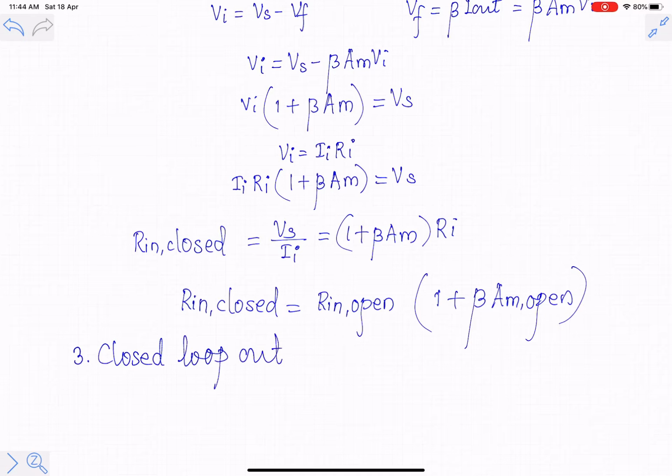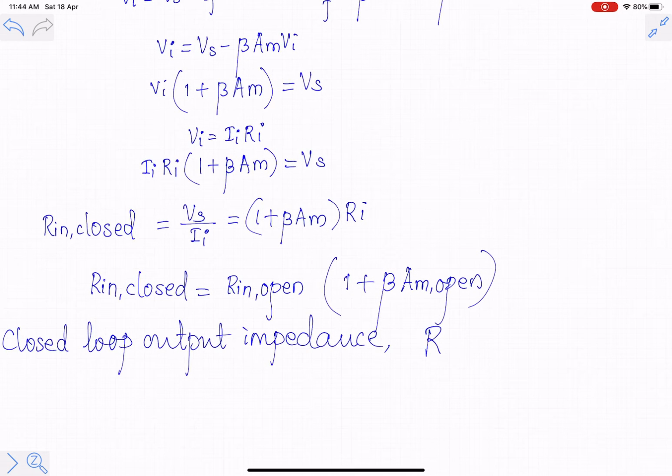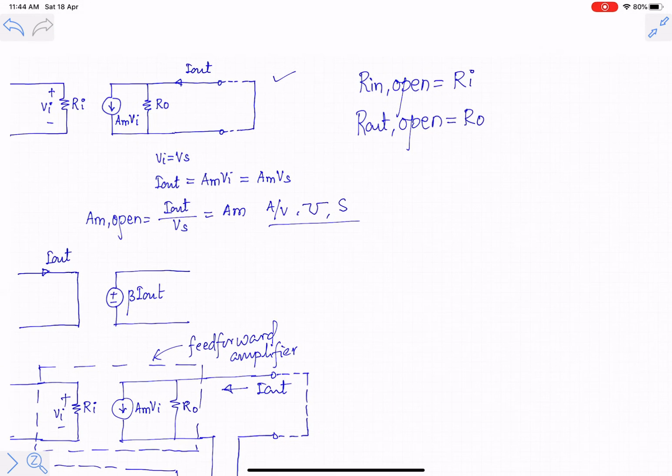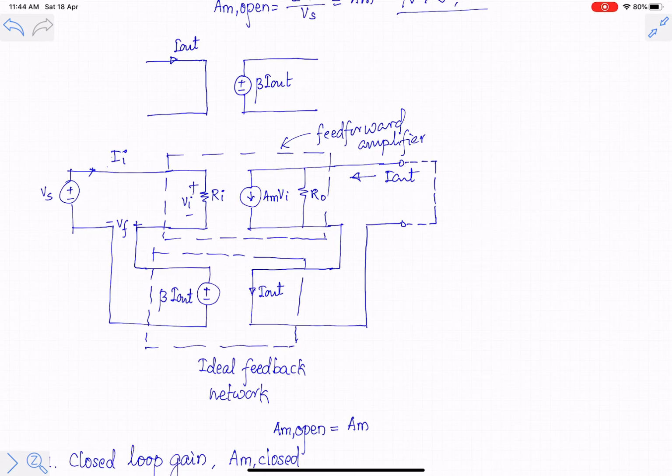Now similarly we will find out the expression for closed loop output impedance, which we show by R out closed. We have already found out the expression for R out open. R out open is given by RO.